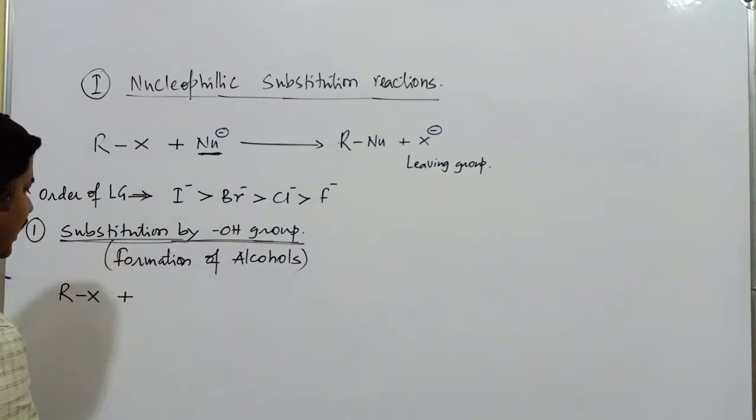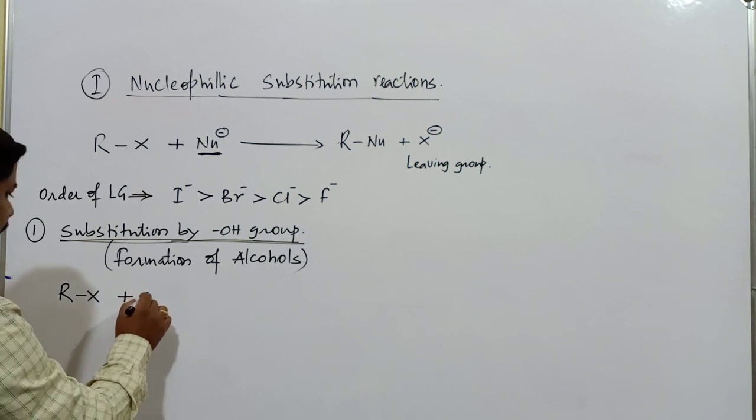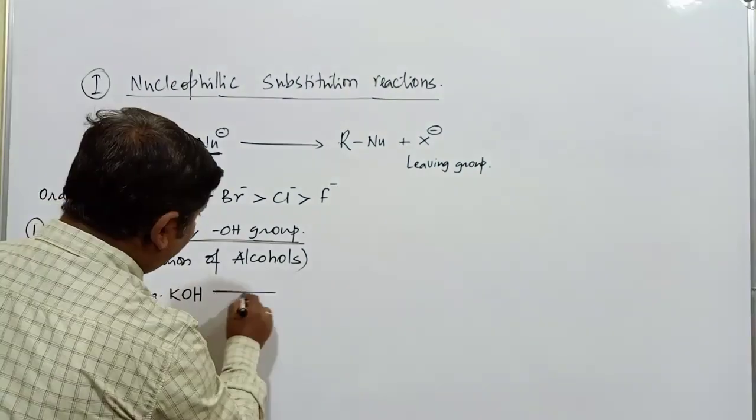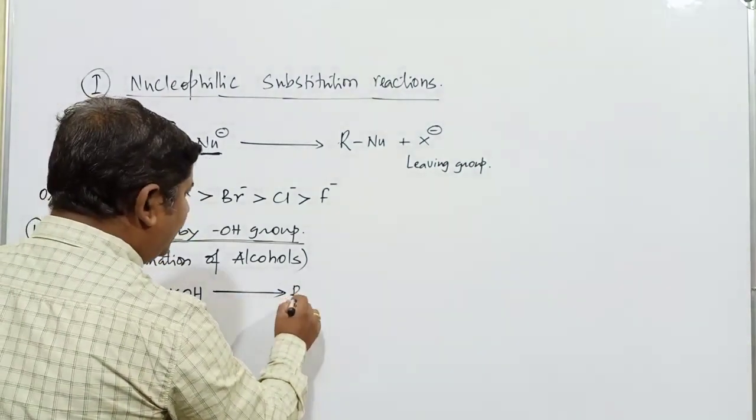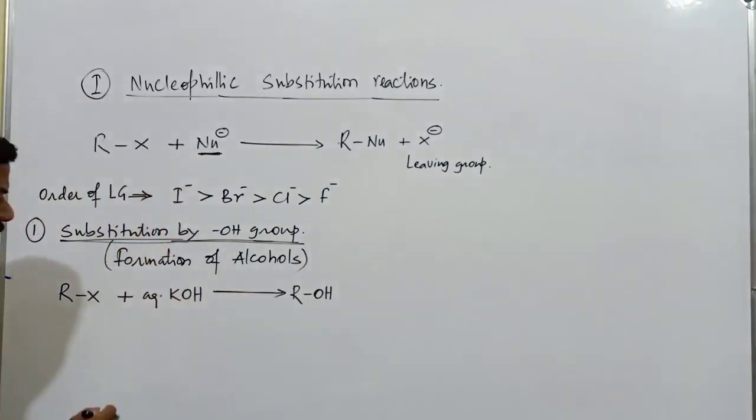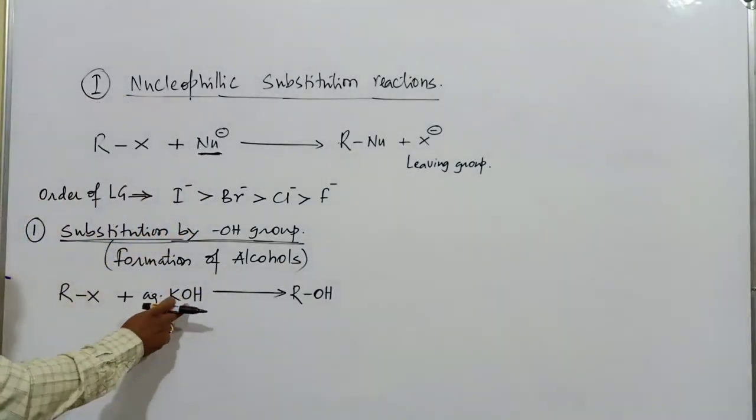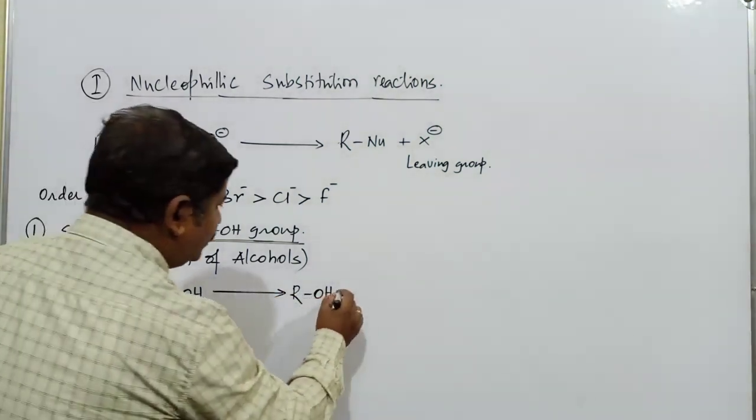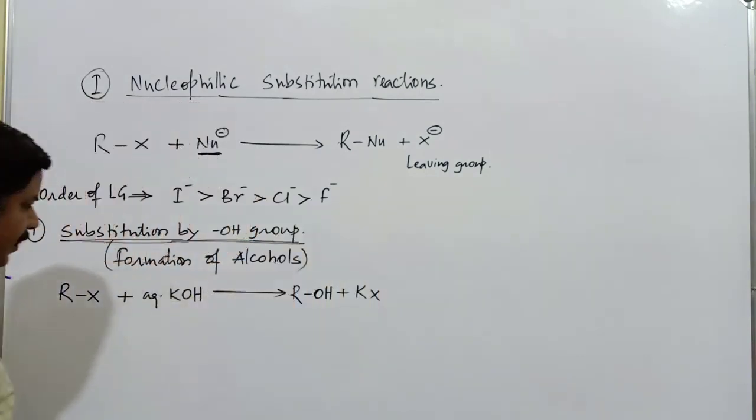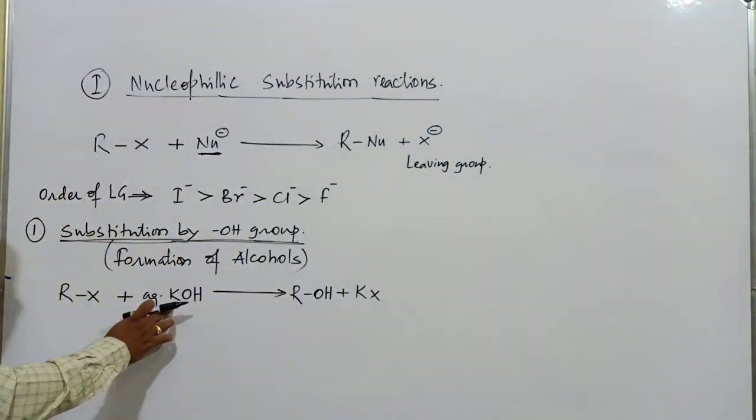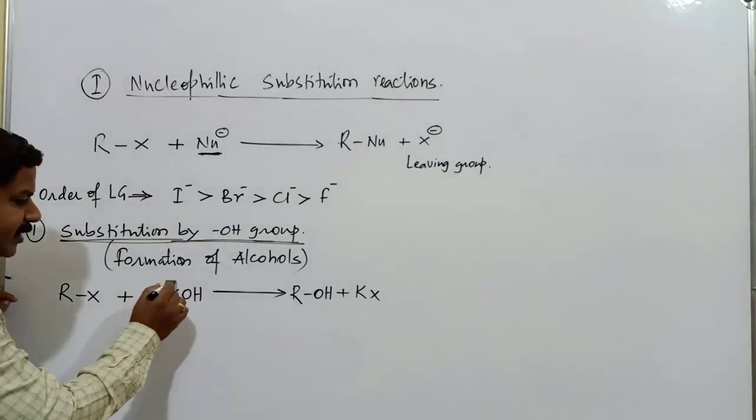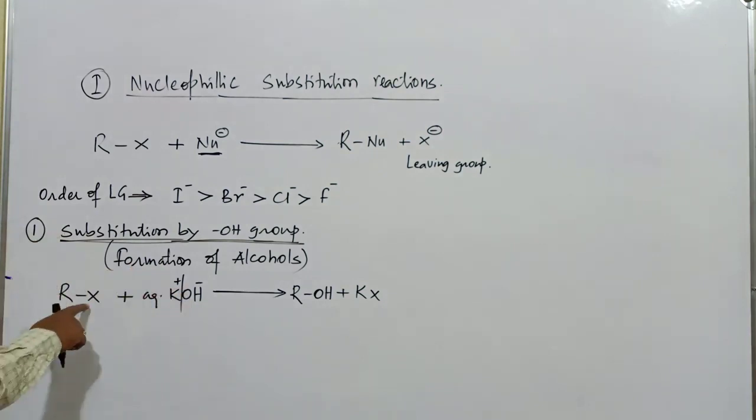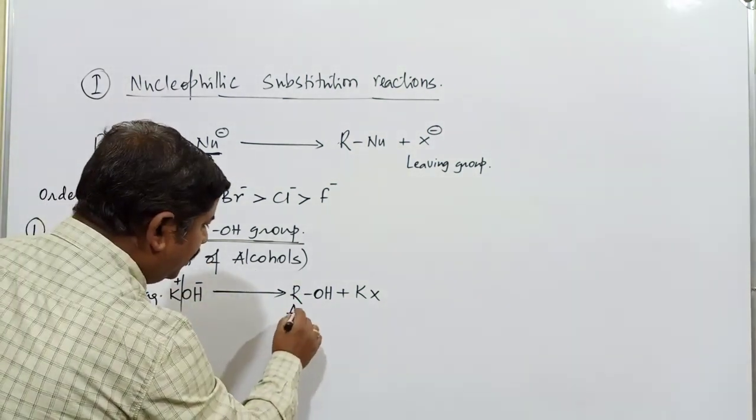When this alkyl halide is treated with aqueous potassium hydroxide, KOH, the compound obtained is going to be ROH. As I mentioned earlier, this OH minus ion replaces the halide ion, hence it converts into ROH plus, naturally, KX. Aqueous KOH ionizes into K plus and OH minus, and the OH minus replaces the corresponding halide ion, so it converts into the respective alcohol compound.